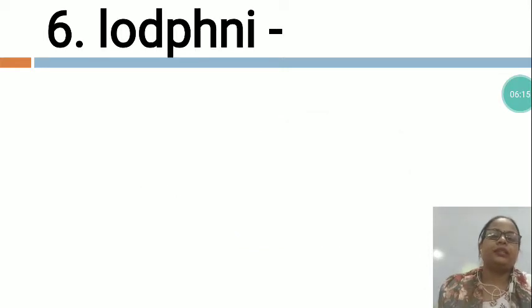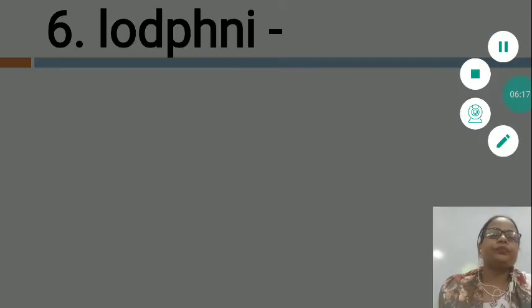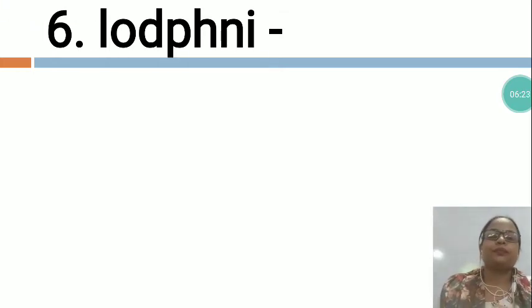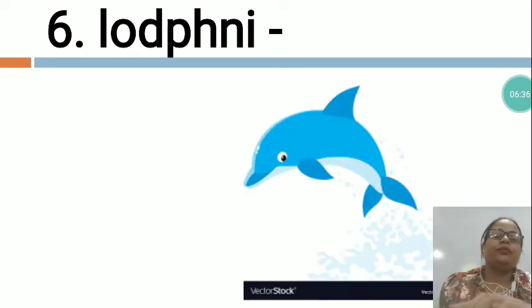Now, the next is LODPHNI. What is this? In this also the letters are not arranged in the proper sequence. So which word is this, my dear? So I would like to give you the clue. You can see here. What is this? This is a dolphin.